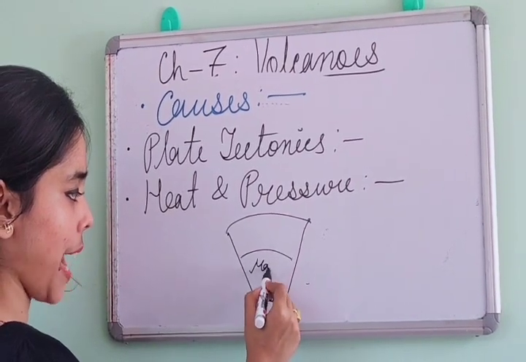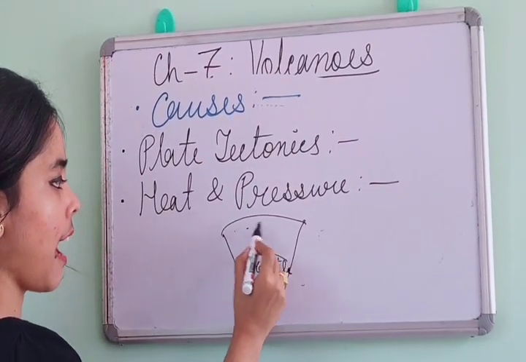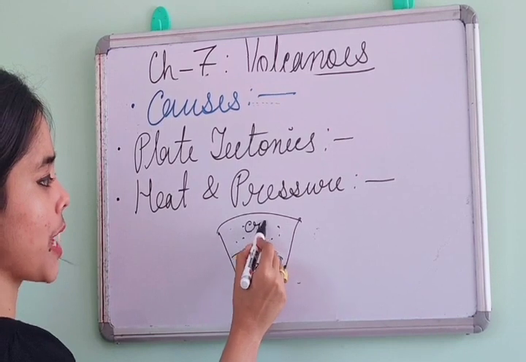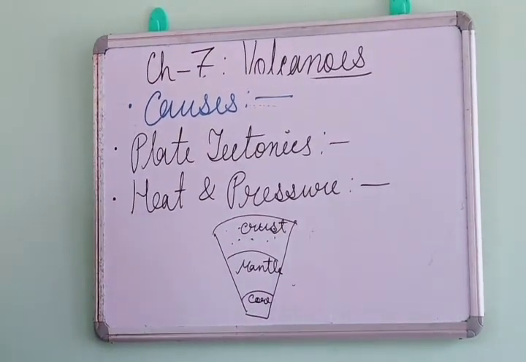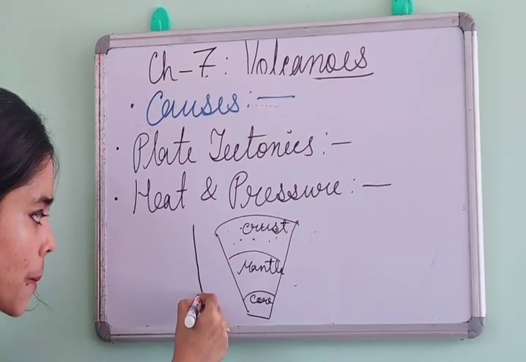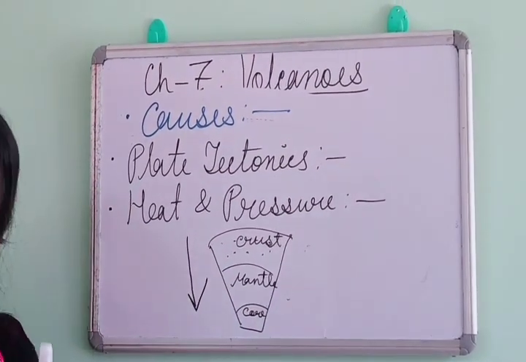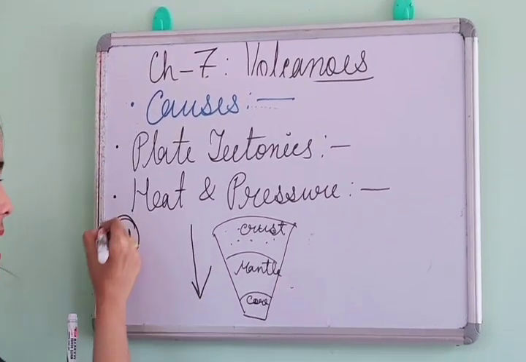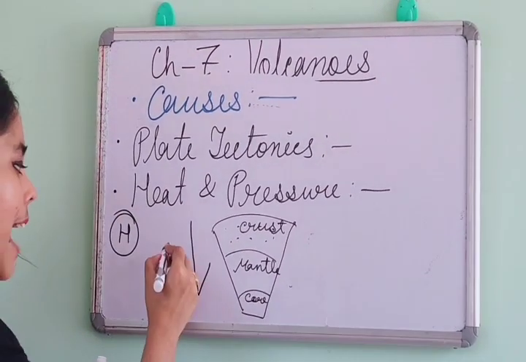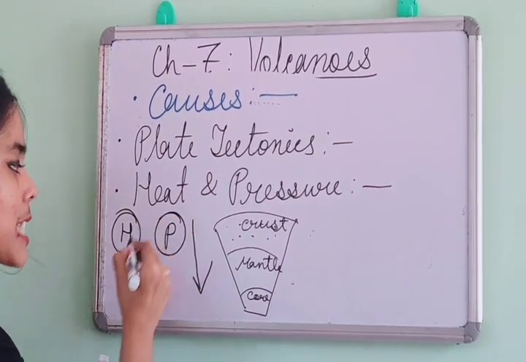Second, it is mantle. And the last, or topmost one, is known as crust. Right? There, I told you all that when we go from the surface of the earth to the core area, the heat, here I am representing heat by H, and pressure is represented by P.